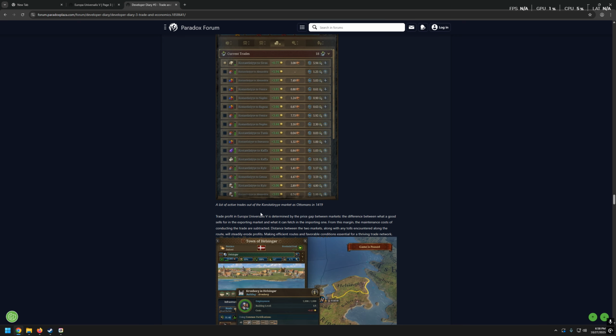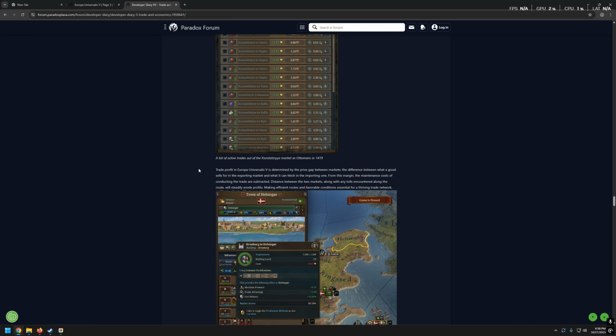A list of active trades out of the Constantine market as Ottomans in 1419. So that's almost 100 years in the game, 80-ish.